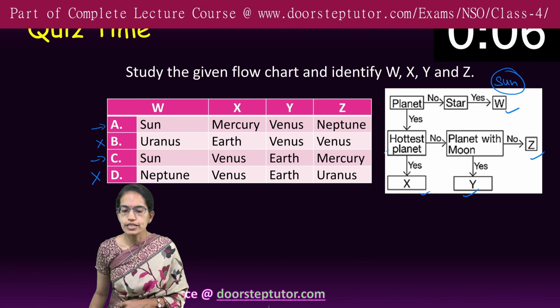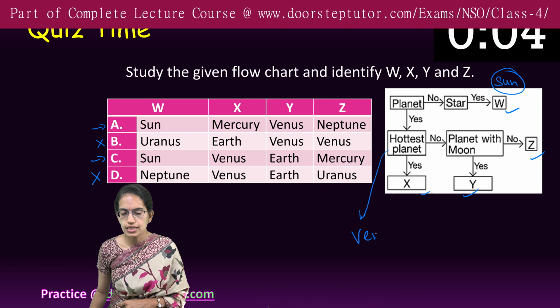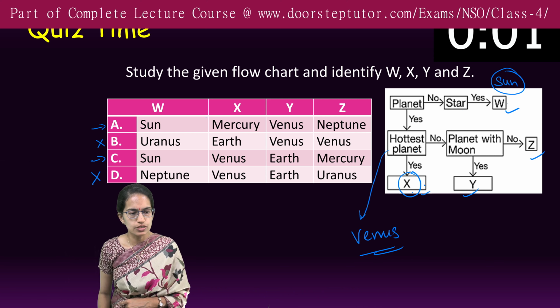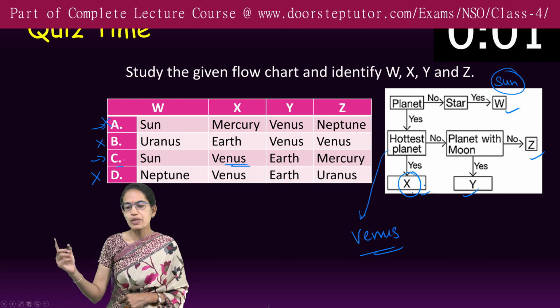Now what is the hottest planet? We have done in our previous classes. It is Venus. So hottest planet X is Venus. So X should be Venus. So again I cannot go for A. So the only correct choice I am left with is C. But let me complete the other.